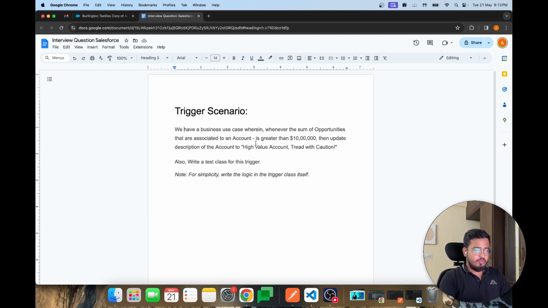So let's understand this now. We have an account and there are multiple opportunities that are associated to an account, right? That's all that we all know. So an account can have multiple opportunities and there's a field called amount on the opportunity. So whenever the sum of all these opportunities that are associated to an account is greater than 1 million, we need to update the description of the account saying high value account, tread with caution, right? Let's get into it.